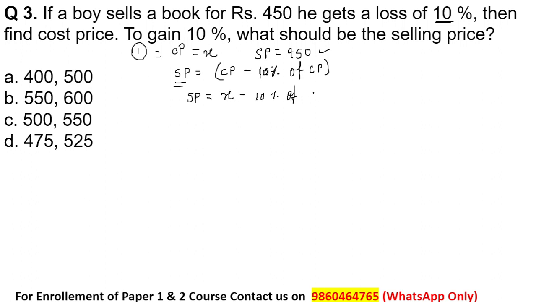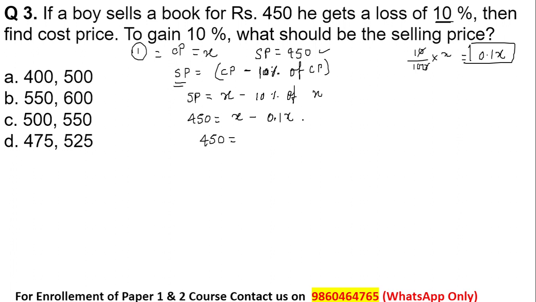So 10% of X can be written as 10 divided by 100 into X. So this will give me 1 divided by 10 into X, which means 0.1X. Okay, so the selling price given here, 450, is equal to X minus 10% of X. We have found that 10% of X is 0.1X. So X minus 0.1X will give me 450.